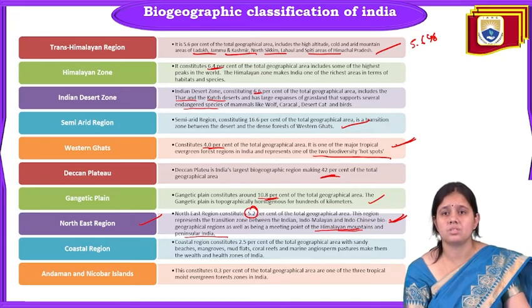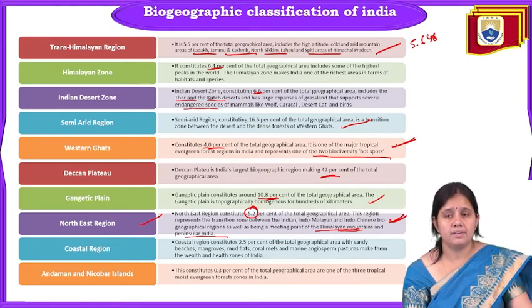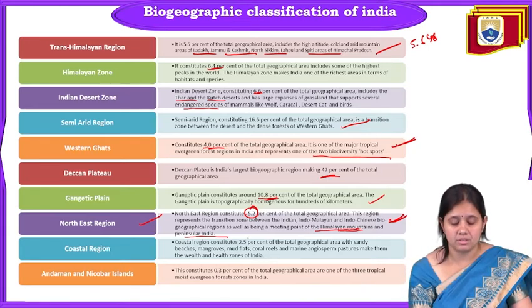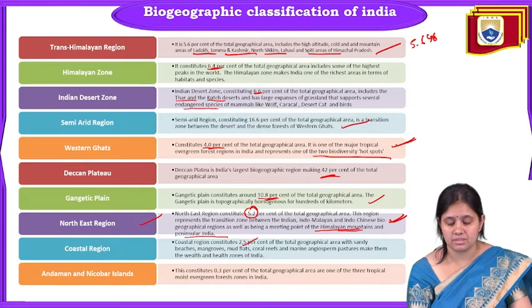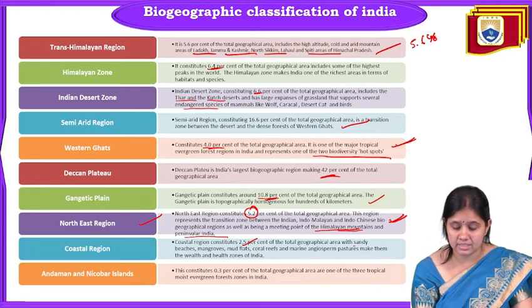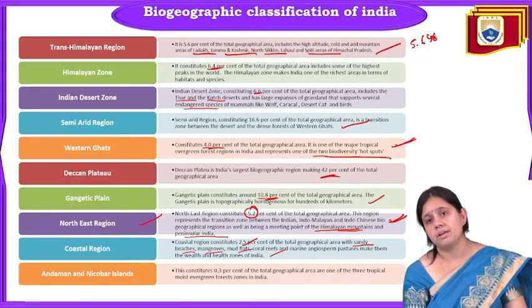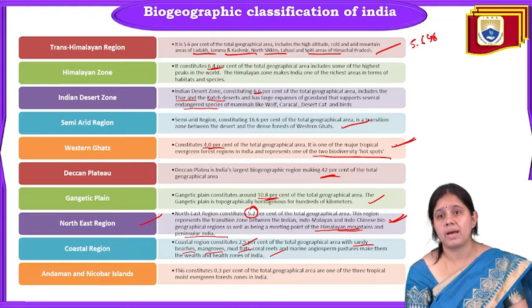And next is the coastal region. India is rich in coastal regions also, and it constitutes 2.5% of the total geographical area, with sandy beaches. Mangroves, mud flats, and coral reefs are there. All these have very rich biodiversity, and marine angiosperm pastures make them a wealth and health zone of India.